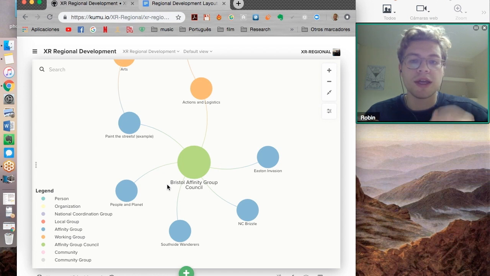So people who are in affinity groups can also be part of working groups, but affinity groups meet separately and they are purely to discuss issues around direct action or building a regenerative culture within their own affinity group. So for example, hosting a listening circle where people can share their thoughts and their concerns. The Affinity Group Council will meet regularly with proposals from Action Logistics and with regular spokespeople from each affinity group to decide on what actions take place and how they'll work and which affinity groups will take part.